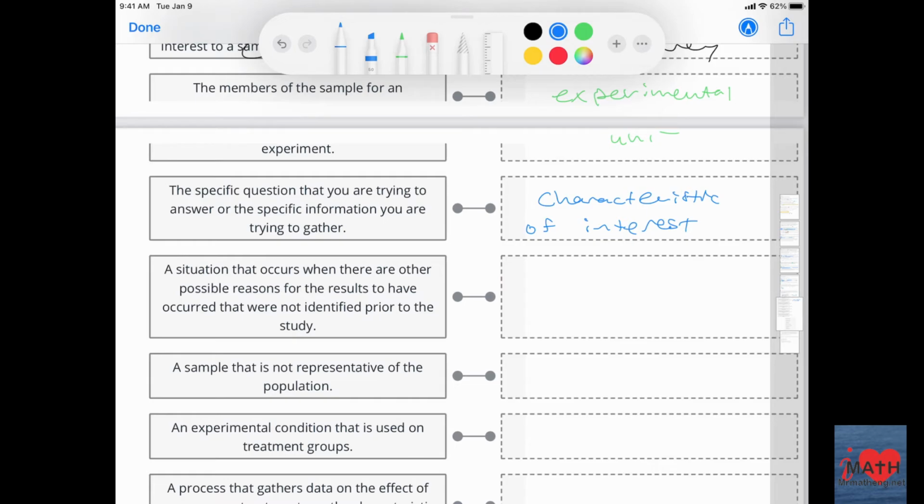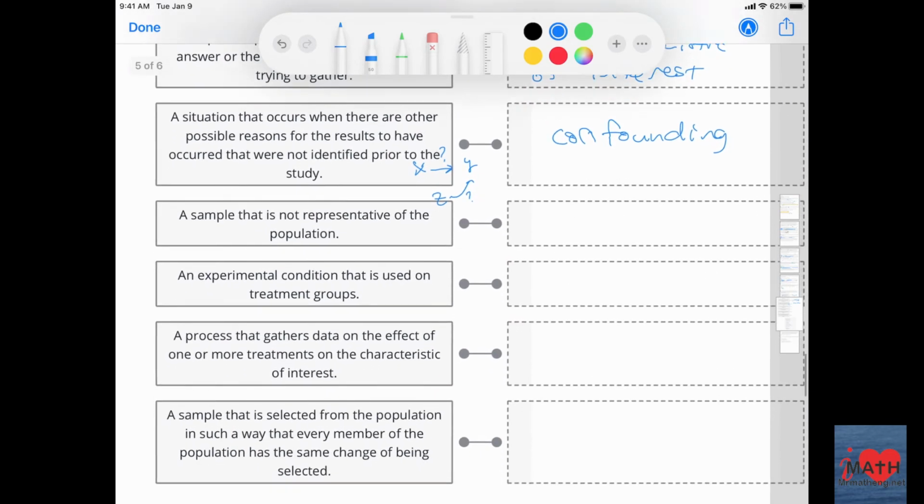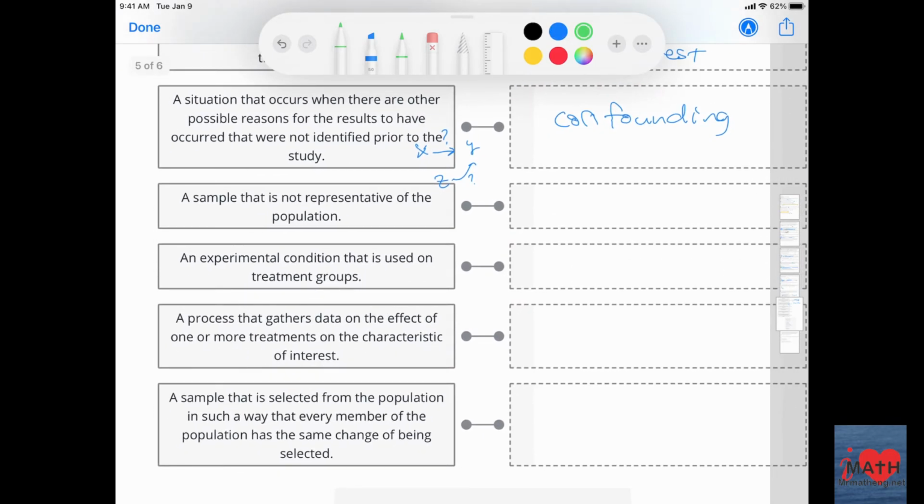A situation occurs when there are other reasons for the results to have occurred that were not identified in the population. Remember, we're trying to go, does X cause Y, but maybe it's Z to Y. This is confounding. A sample that is not representative of the population. This would be biased.